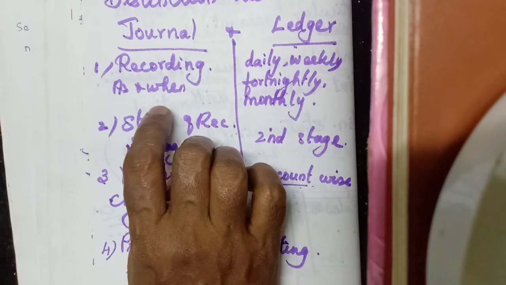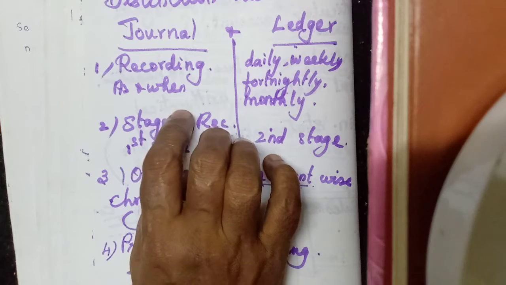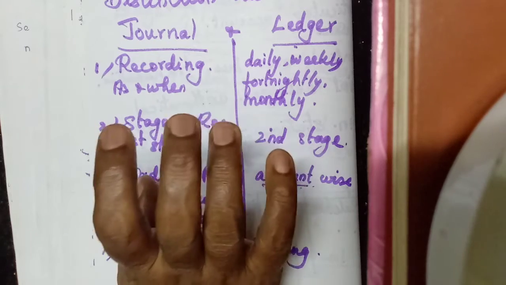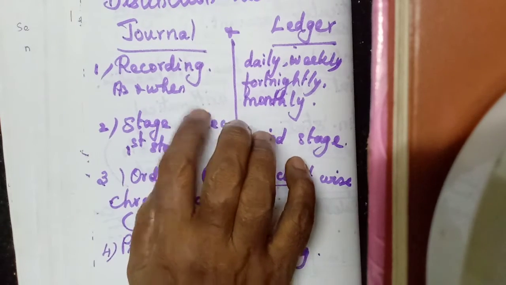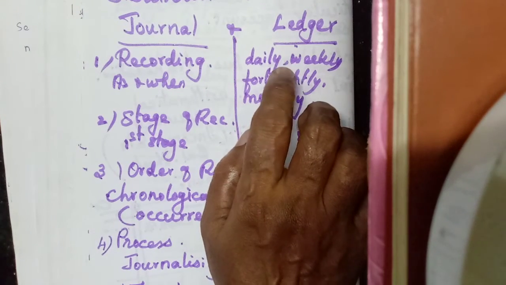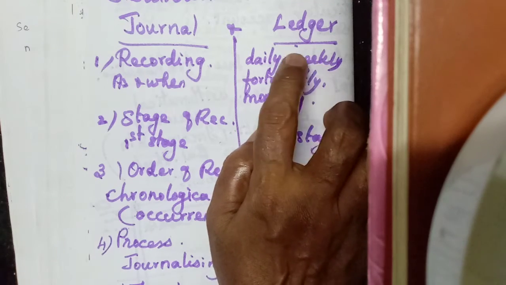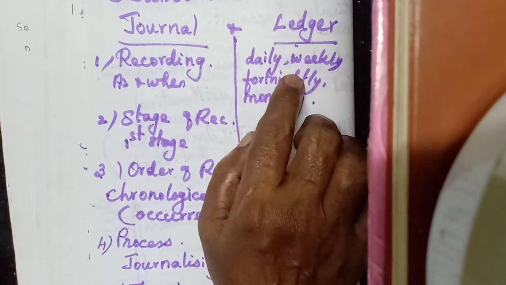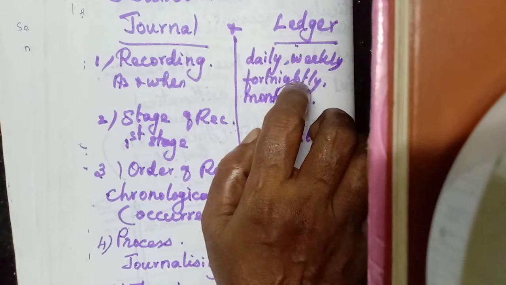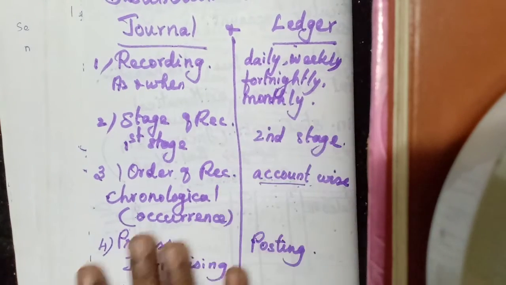When we record, as and when the transactions take place, we will make the journal entries in the journal. Posting to the ledger account will be done either daily, maybe in the evening, or weekly, or fortnightly, which means once in two weeks, or maybe monthly. That is the recording.